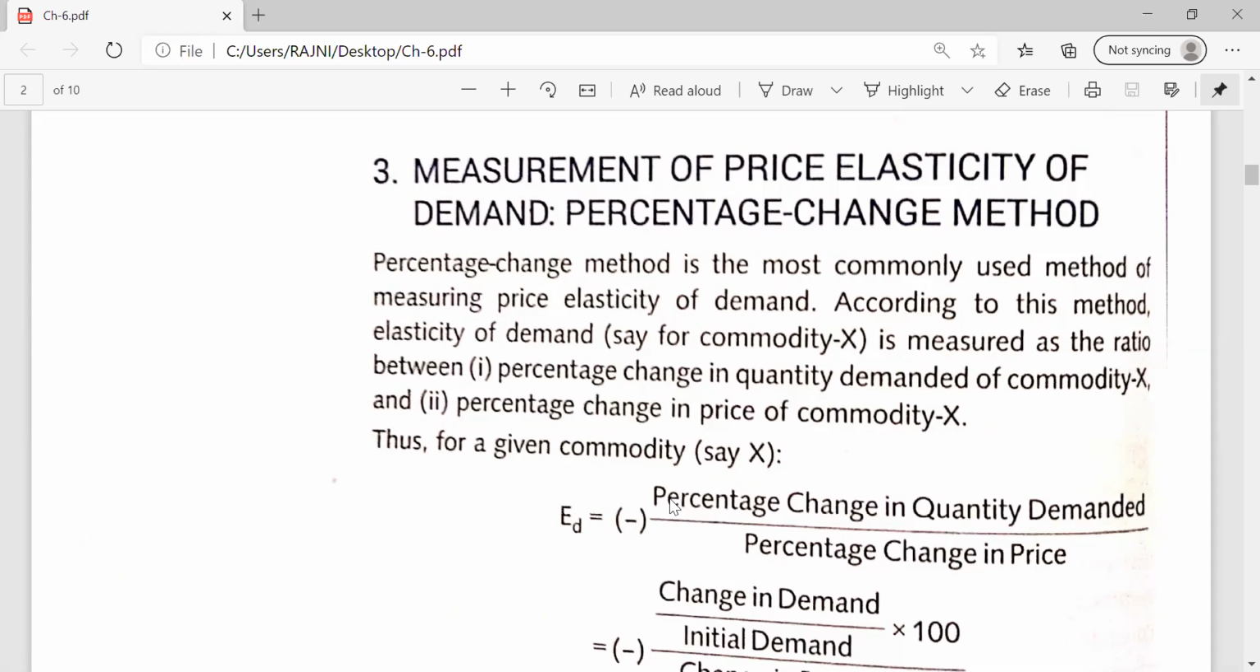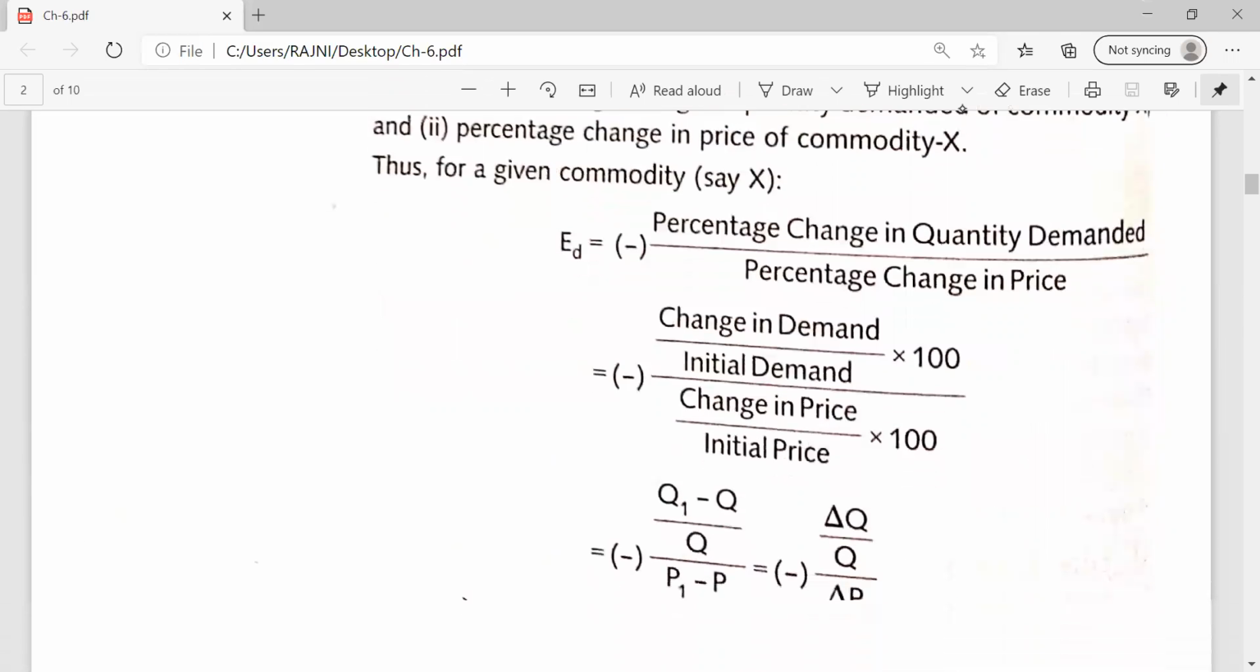It is also known as the percentage change method. So percentage change method, as per the name indication, ये हमें क्या बताता है? It will tell you what is the actual percentage change in the quantity demanded of a commodity due to the percentage change in the prices of a commodity. How you can calculate it? You can calculate it with the help of a proper formula. See like this.